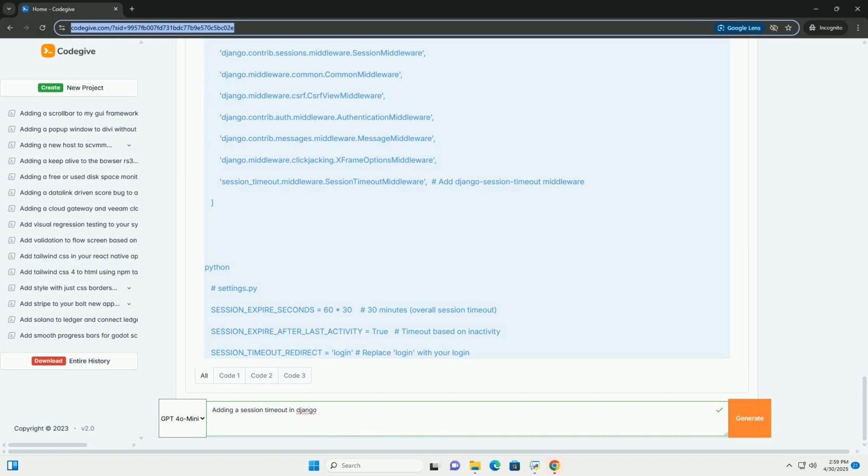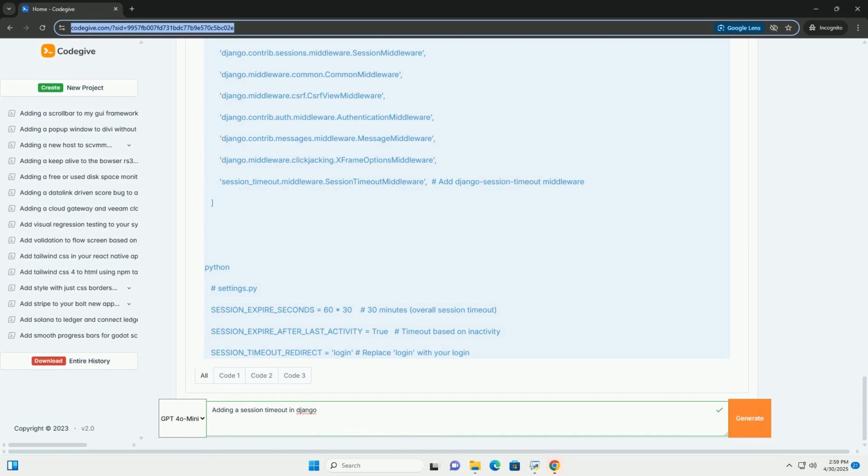2. SESSION_SERIALIZER and storing last activity time. This approach provides more control by storing the last activity timestamp within the session data. You'll need a custom middleware to check this timestamp on each request and invalidate the session if it's expired. How it works: 1. Serialize session data.